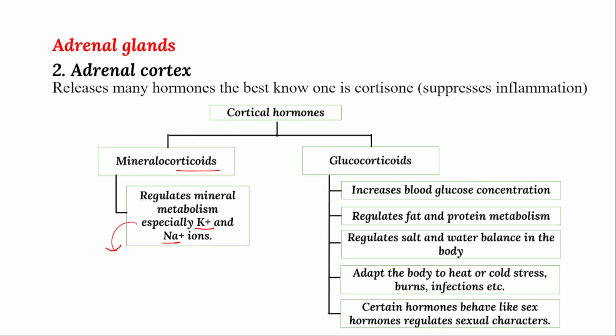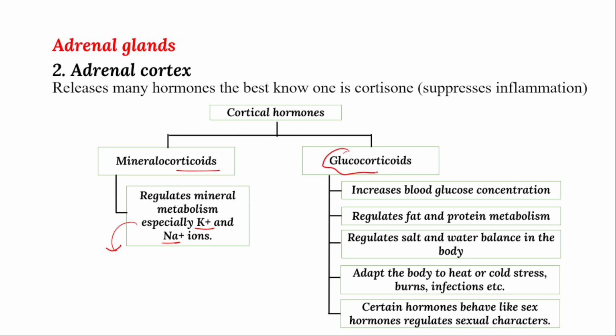That means mustache formation and beard in men, long hair growth in females, and no hair growth on the face of females. That is called sex-related characters, to differentiate male and female, and they are monitored by these glucocorticoids.